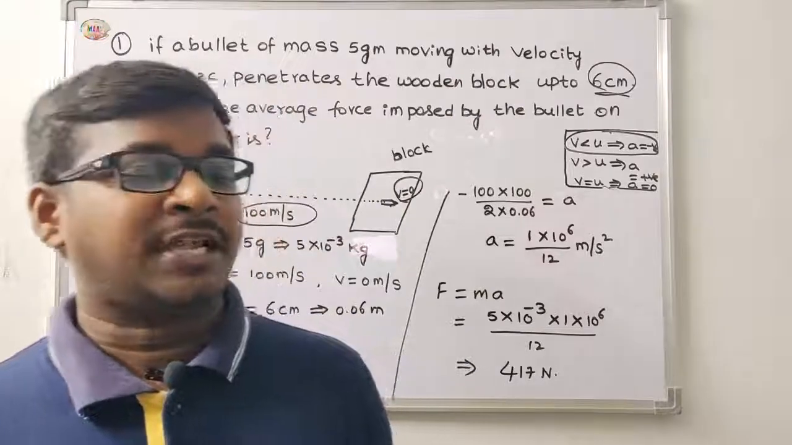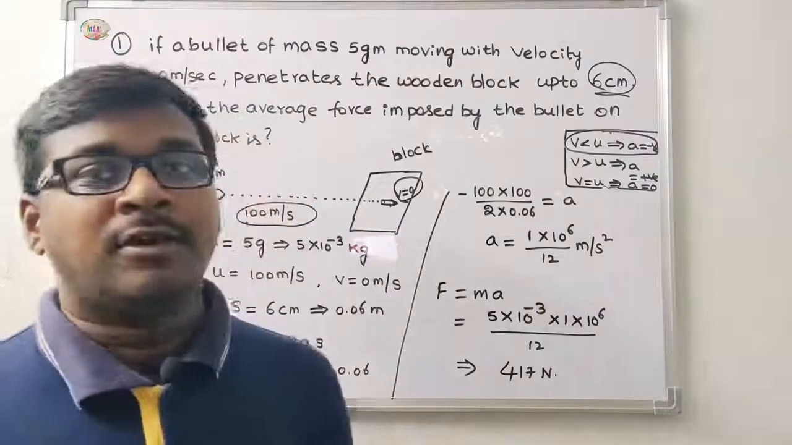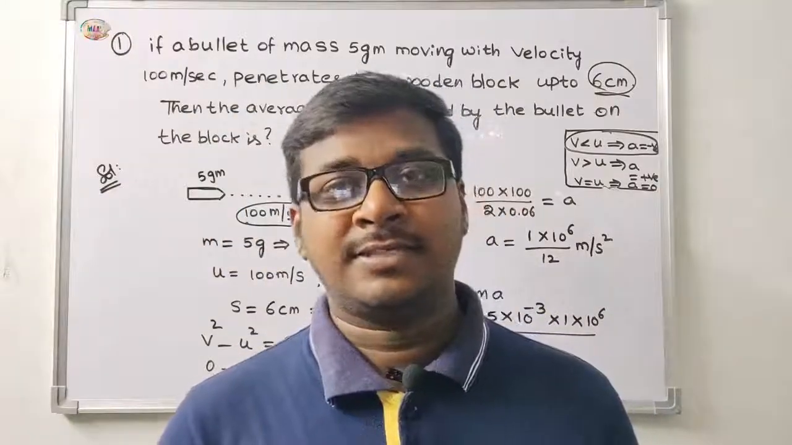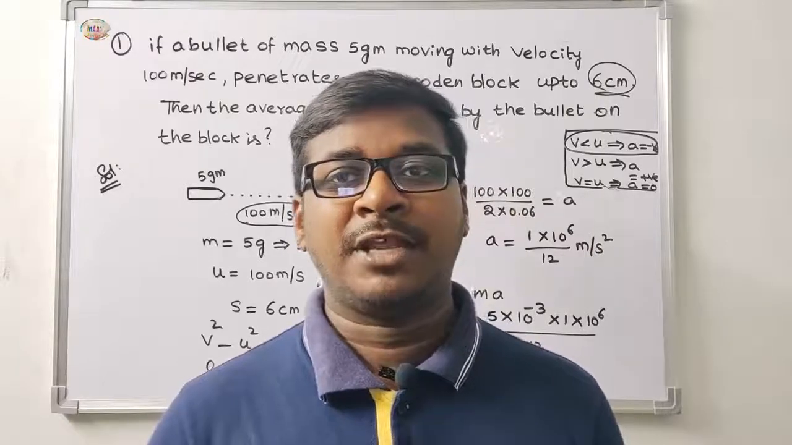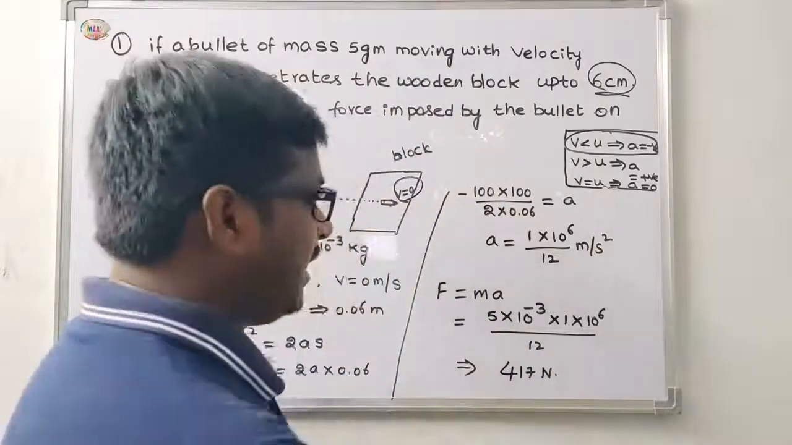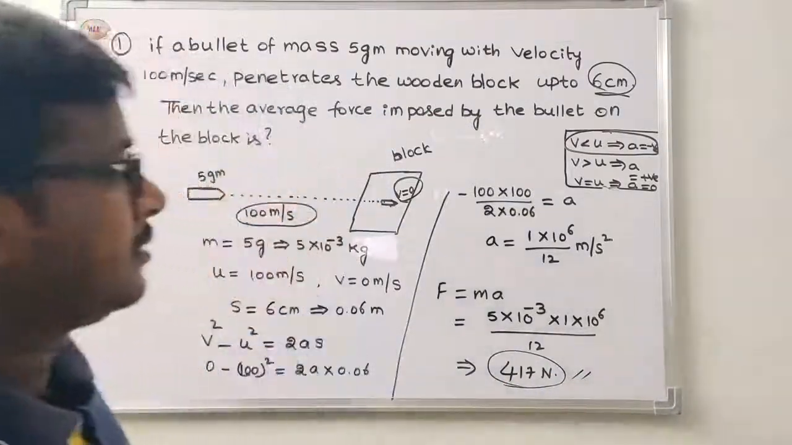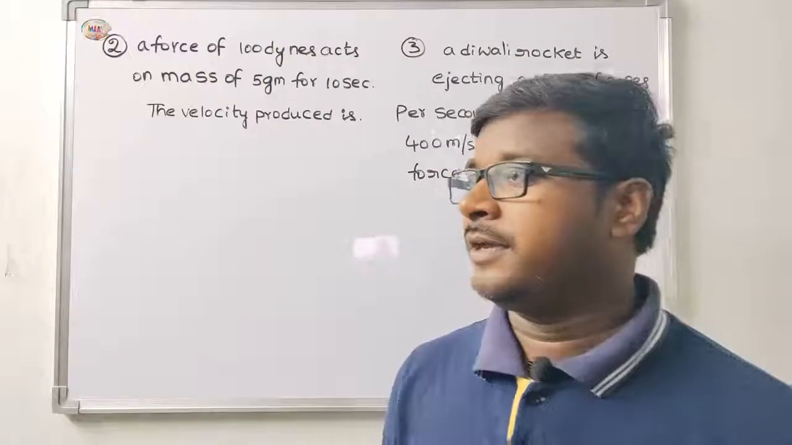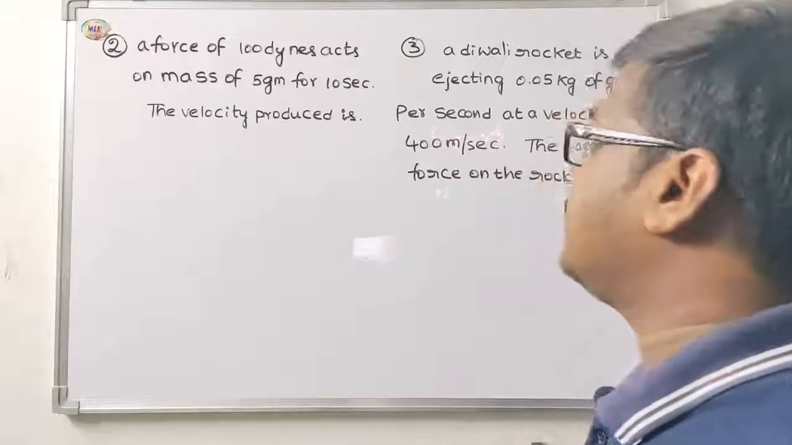By using Newton's second law, the force imposed by the bullet on the block: F is equal to ma. F is equal to m value 5 into 10 power minus 3 into 1 into 10 power 6 by 12. Division and cancellations, and then the value is 417 Newton. This is very important for NEET and CBSE. Okay, second and third problem. These two problems are very important for CBSE and NEET level.